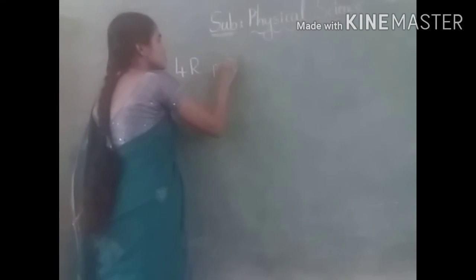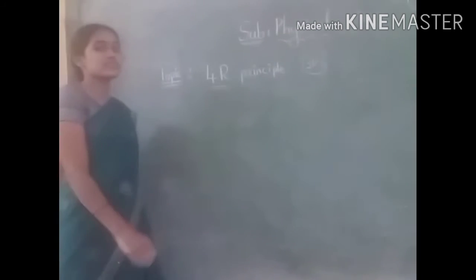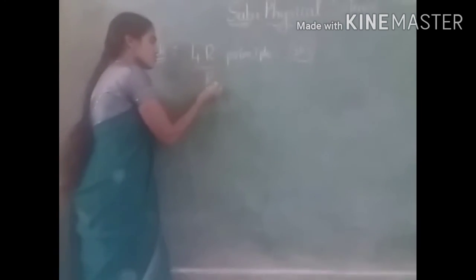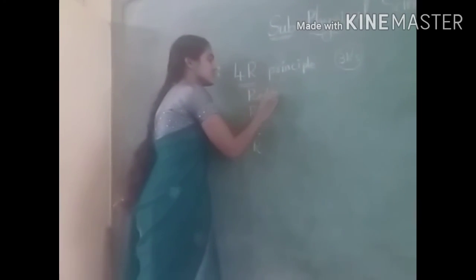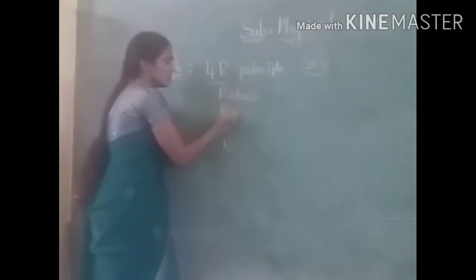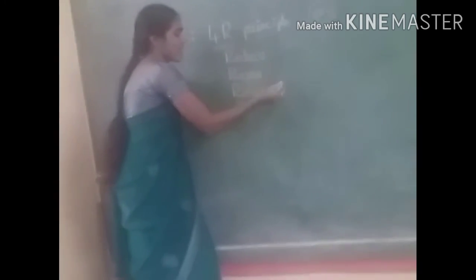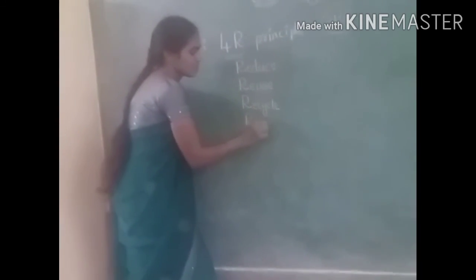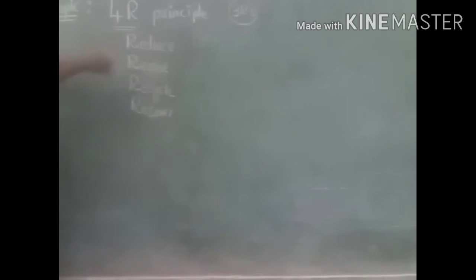in earlier classes you already learned about the 3R principle. You know the 3 R's, but now we are discussing the 4R. So these 4 R's stand for reduce, reuse, recycle and recover. These 4 R's make the 4R principle. Reduce, reuse, recycle, recover. And what are these 4 for?